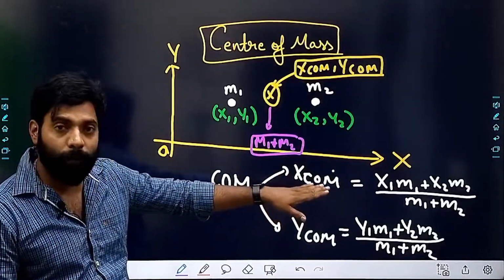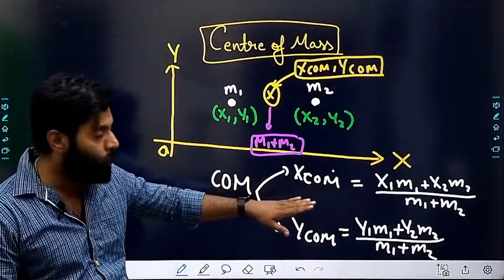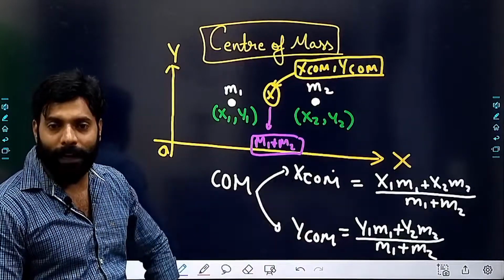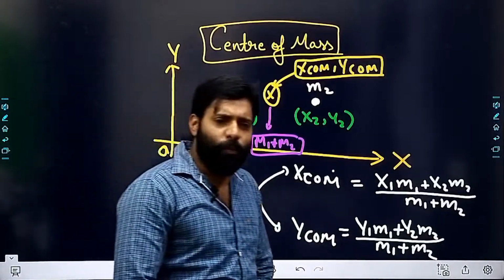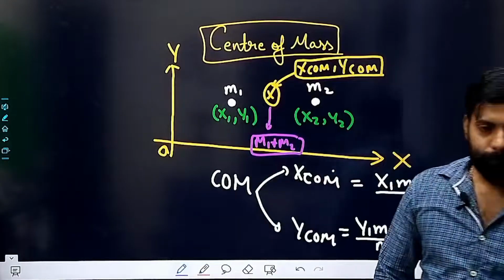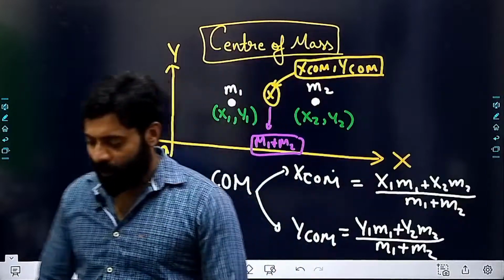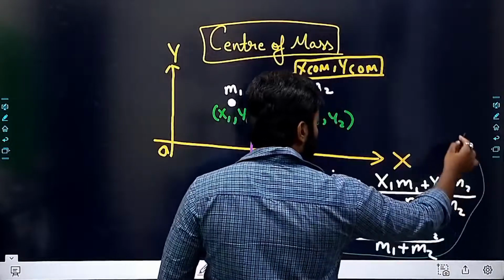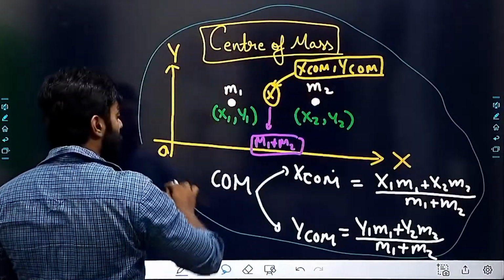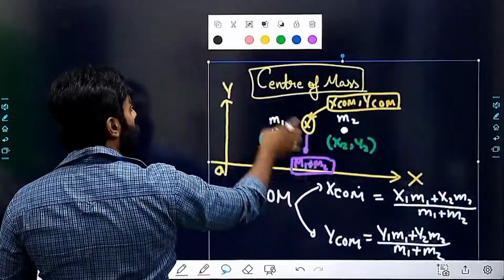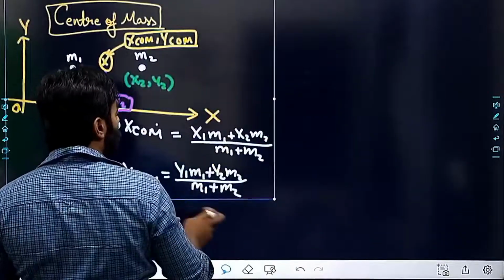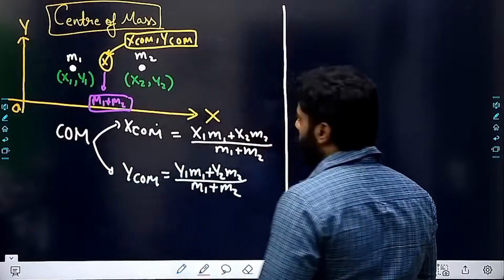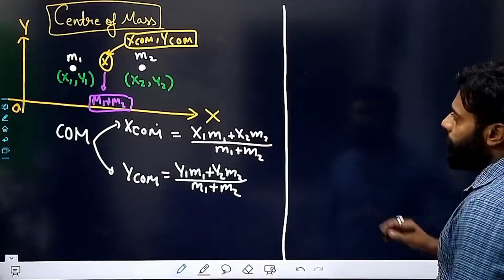Xcm = (x1 m1 + x2 m2) / (m1 + m2). Ycm = (y1 m1 + y2 m2) / (m1 + m2). So this is how we are going to find it. I hope this is clear to you. Now, if these things are clear, I'll be taking some more examples so that you will be able to understand how we are going to calculate.